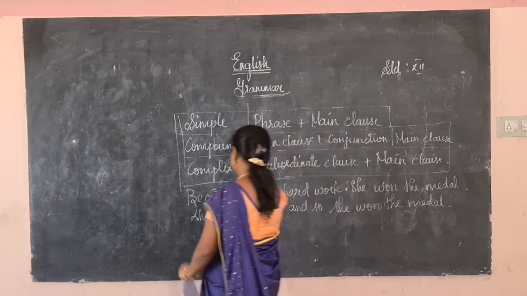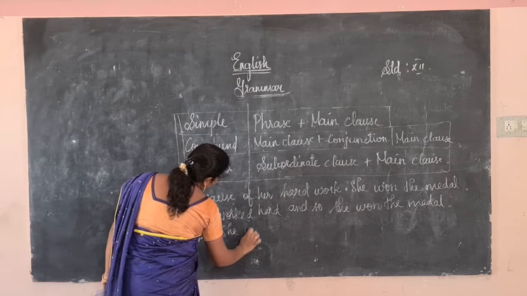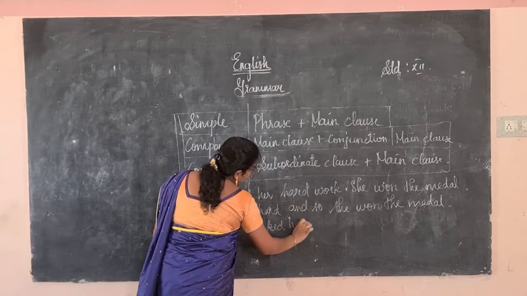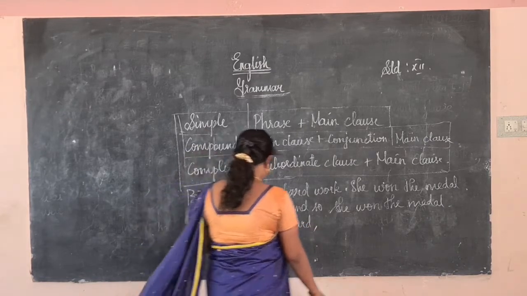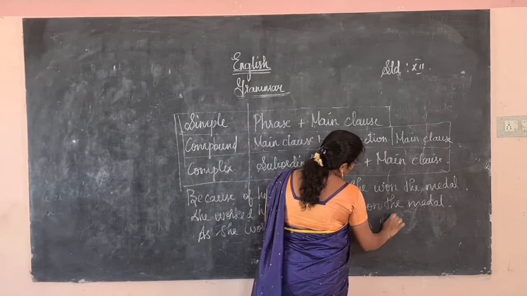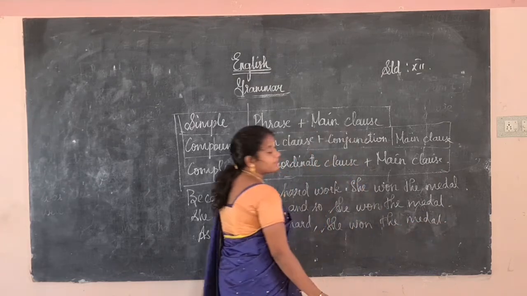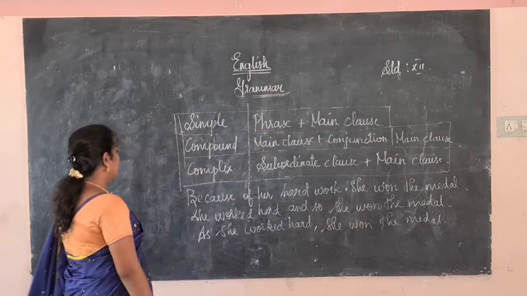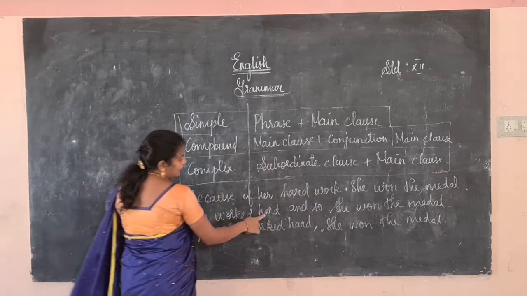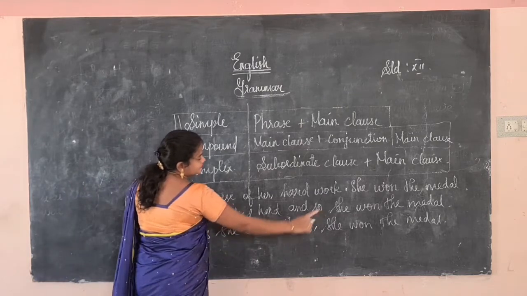The next one, as she worked hard, she won the medal. It is one sentence written in three different forms.